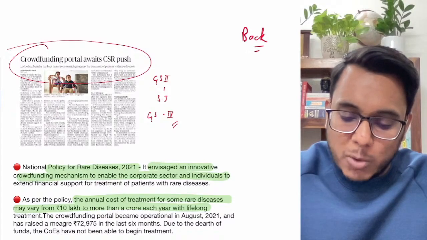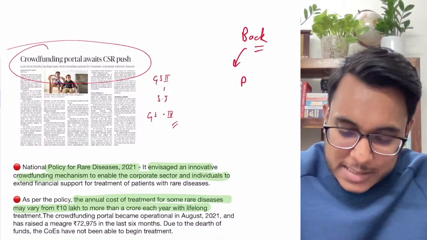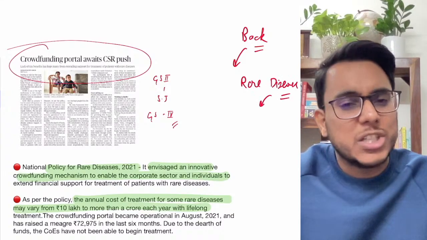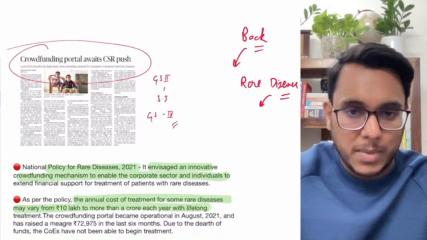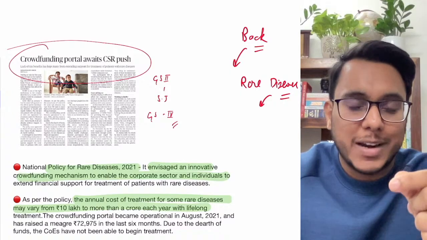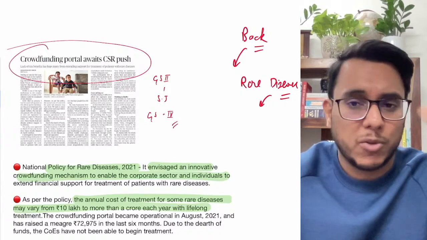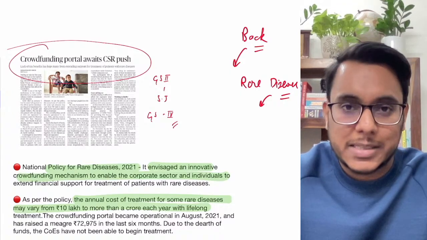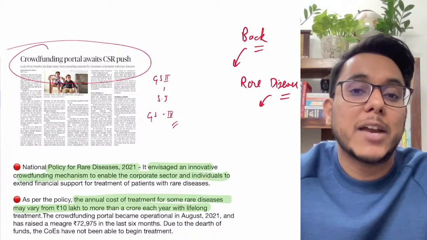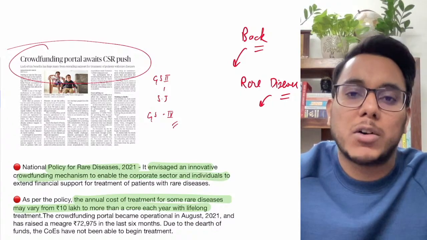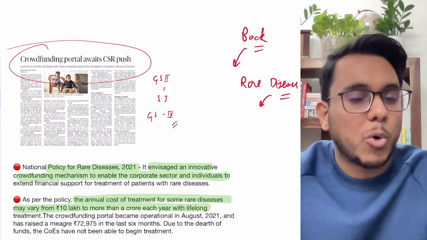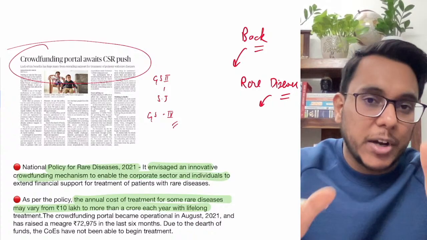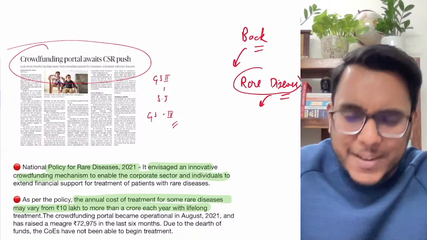Now the background is like this, guys: there are rare diseases. The rare diseases are the ones which impact very few people. One person out of 1 lakh, or very few people will be infected with the rare diseases. Now because they are rare, the medicines are either not available or the treatments are very expensive, and not all hospitals are able to give that treatment. Only very few hospitals are able to give the treatment. Is it clear? So treatment is expensive, treatment is limited, because rare diseases affect very few people.